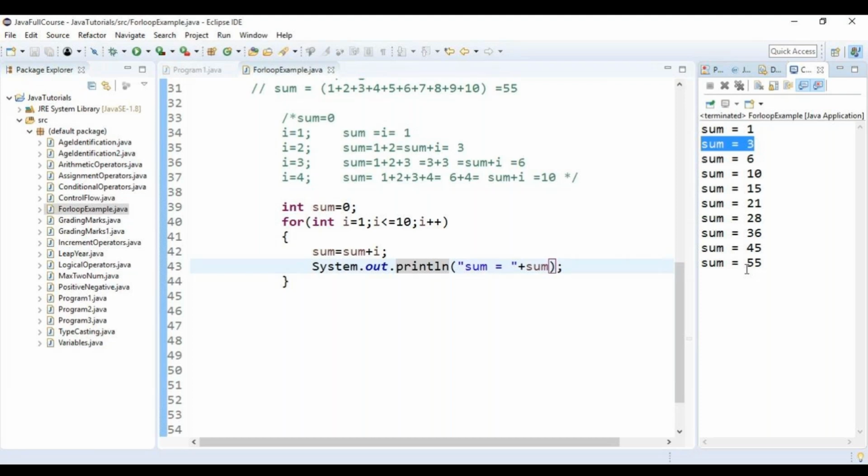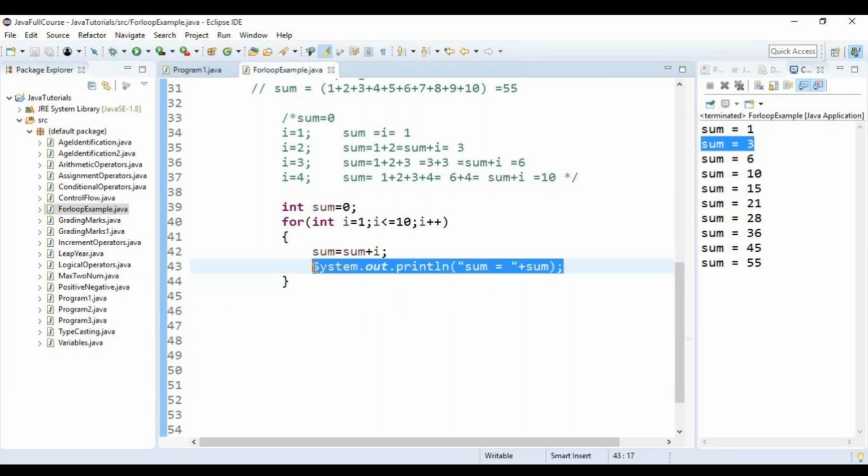We placed i plus plus there. No. The sum is being displayed 10 times. What is the reason behind it? We have given i less than or equal to 10. No. This is nothing but a print statement, right? The output which we see is the print statement. Where did I place the print statement? I have placed it within the for loop. So each and every time, this line is calculated and it is printing. Every time the output is being printed since it is placed in the for loop.